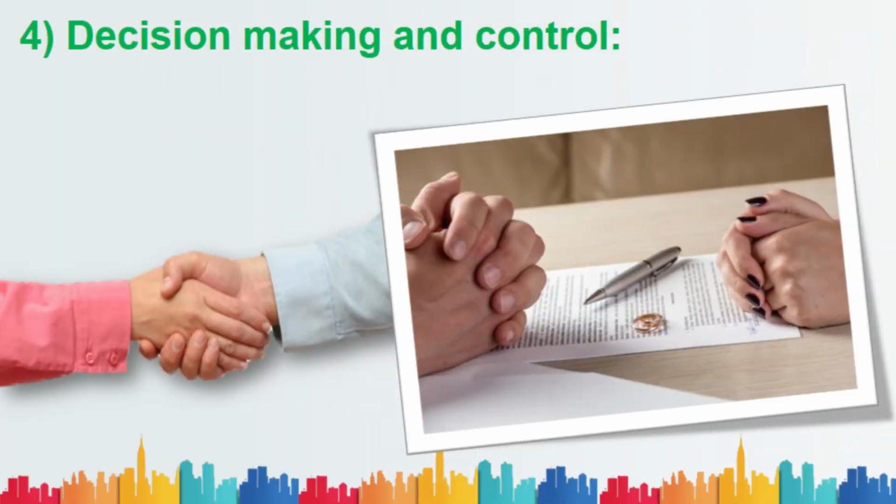Moving on to the next feature, that is decision making and control. In the partnership business, the decision making and control of day-to-day business are shared by all the partners. In most cases, decisions are made by discussion. All the partners have to work together to manage activities in the partnership business.